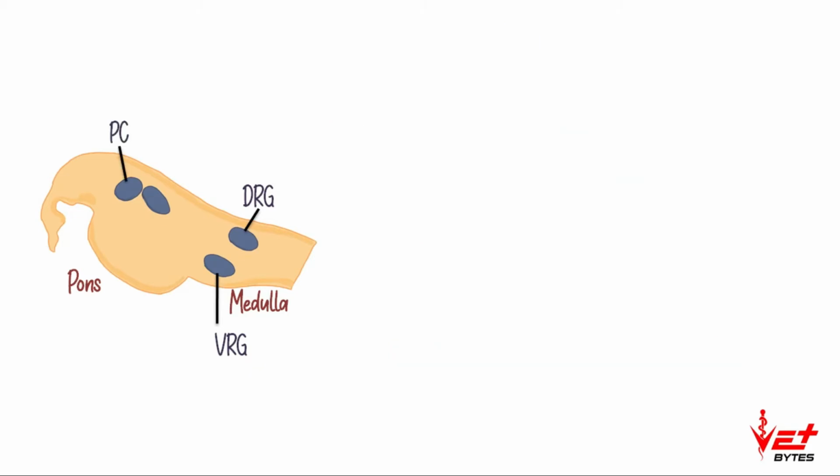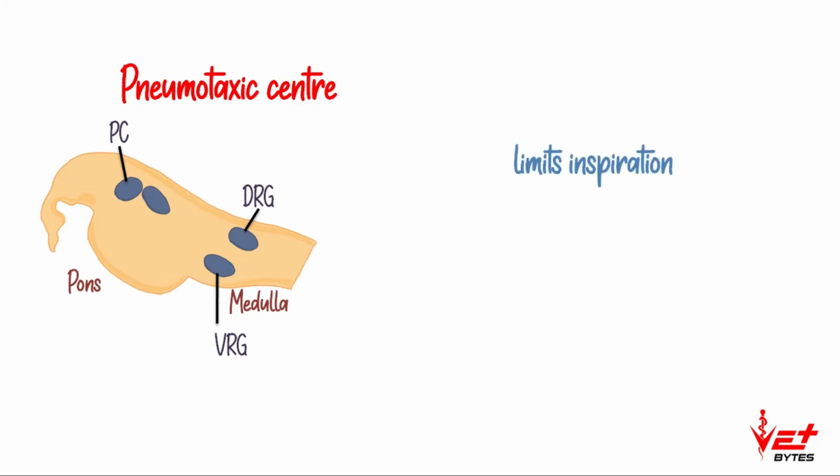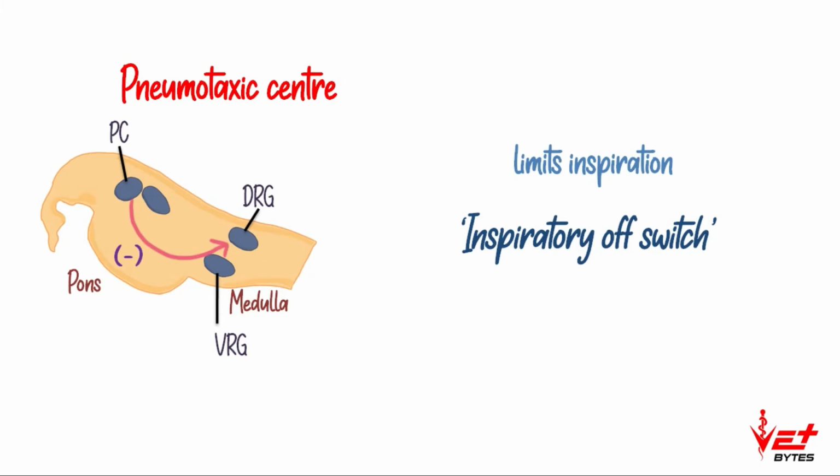Next one is pneumotaxic center. The main function of pneumotaxic center is to limit inspiration. It is also called as inspiratory off switch. We know that DRG is responsible for inspiration. So the pneumotaxic center inhibits the DRG.